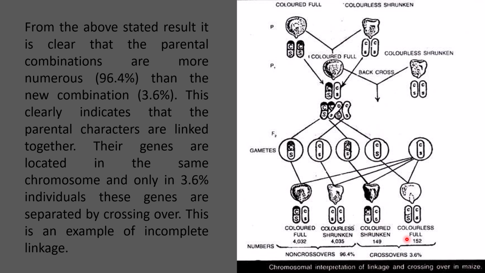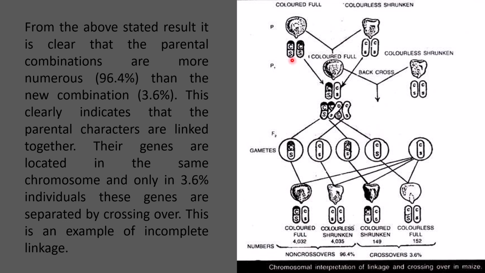When this result was stated, it was clear that almost 96 to 97% of the progenies in the test cross were of parental character or parental combinations.